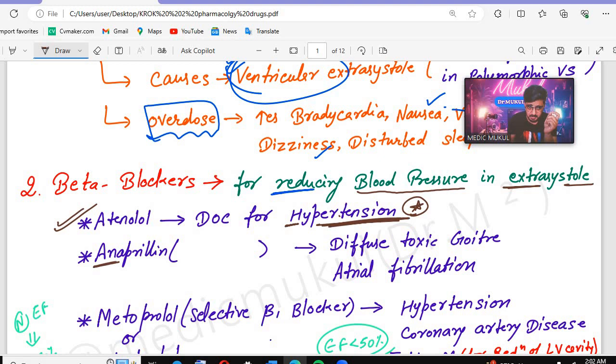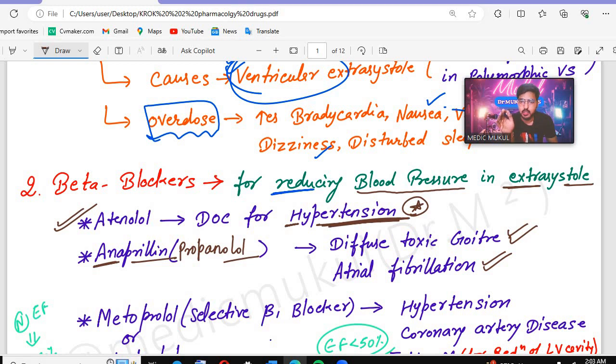Now anaprylin. Can you tell me what another name of anaprylin is? Yes, write me in the chat box. What is the other name of anaprylin? Yes, you are all correct. That is propranolol. So propranolol, remember, is used in case of diffuse toxic goiter, and this is also used in case of atrial fibrillation.